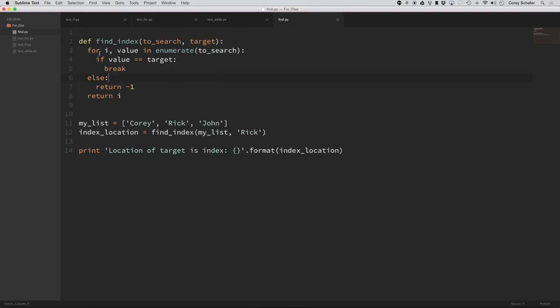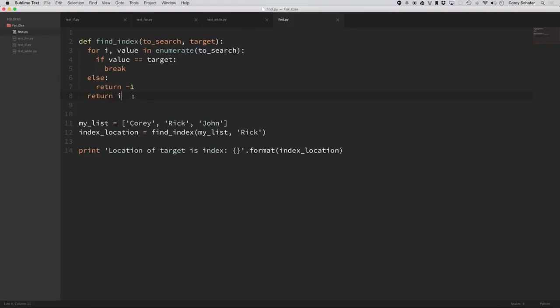I loop through all the indexes and values, and if the value within this list equals the target I'm searching for, then I break out. And then I have an else statement here, which you can think of as a no-break. If it doesn't hit this break, then I'll return -1. And if it gets to the end here, then it will return i, which will be the index.